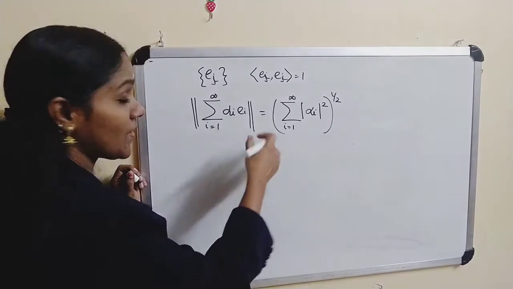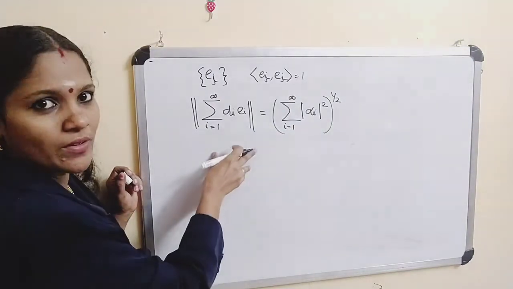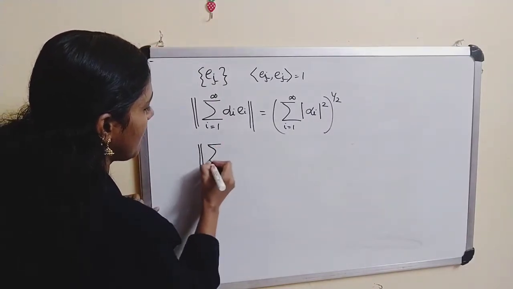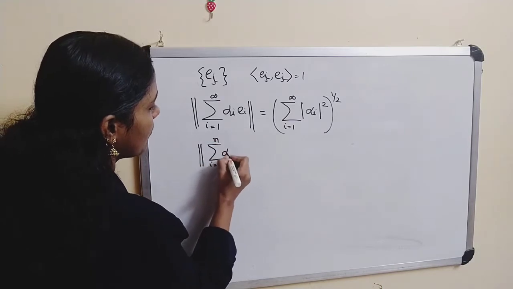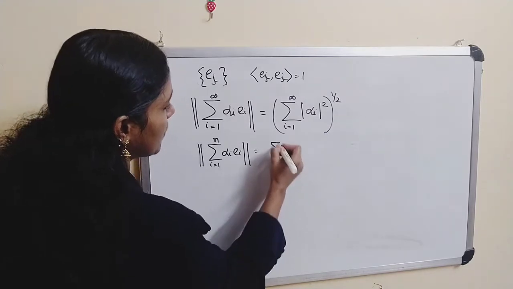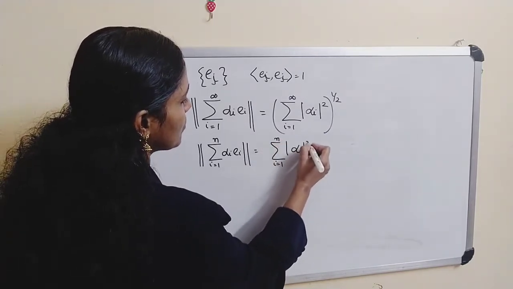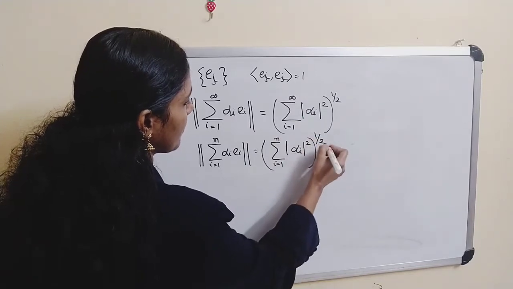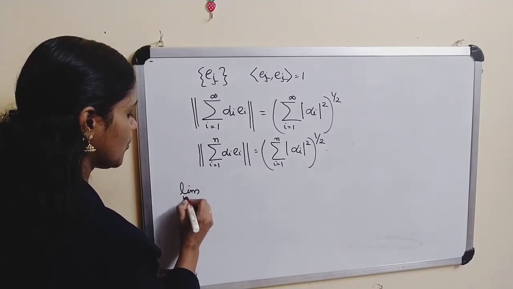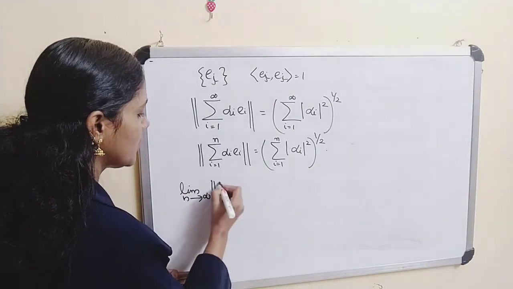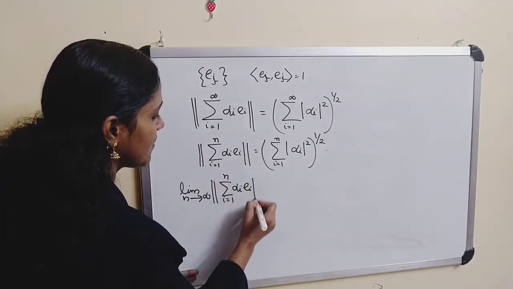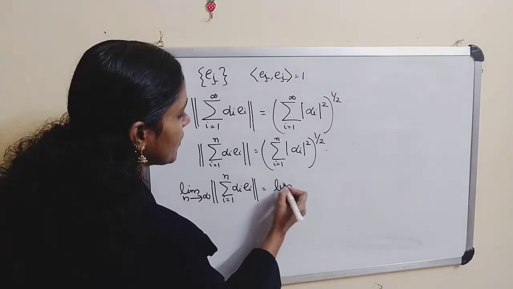We have to check under what condition this equation holds. Now before going to that, we have the finite case: sigma i equal to 1 to n alpha i ei is equal to sigma i equal to 1 to n mod alpha i whole square whole raised to 1 by 2. We have this. Now apply the limit here. Limit n tends to infinity of norm of sigma i equal to 1 to n alpha i ei is equal to limit n tends to infinity of this term.